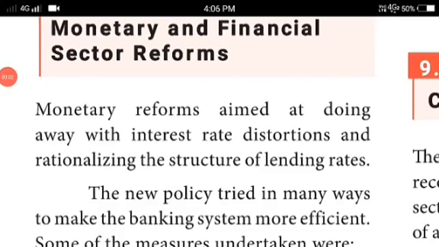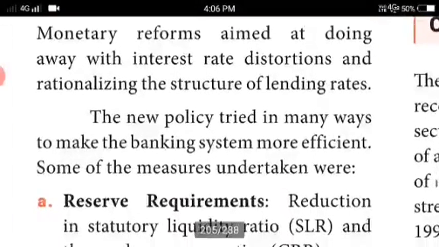Monetary and financial sector reforms. We have seen trade reform and fiscal reforms. Next we have to discuss the monetary and financial sector reform. It aimed at doing away with the interest rate distortions and rationalizing the structure of lending rates. Whatever the lending rates taken into account in the commercial banks as well as the RBI, these are all reformed by the government.